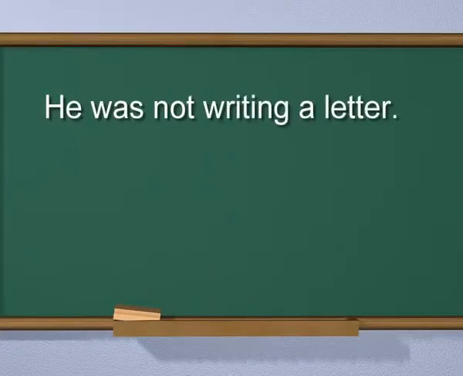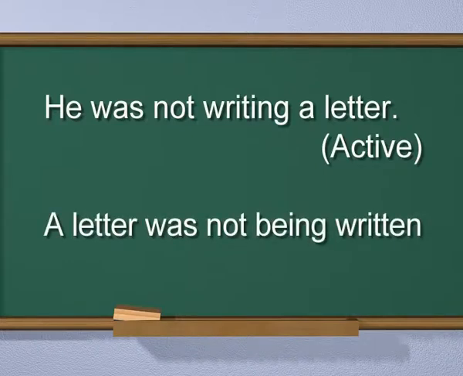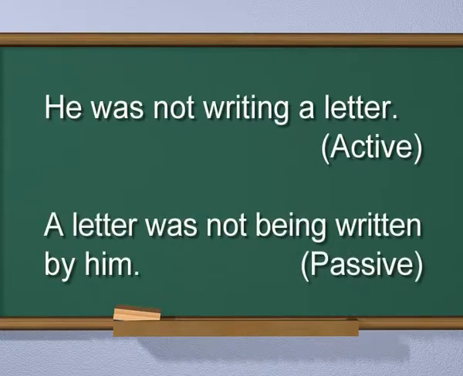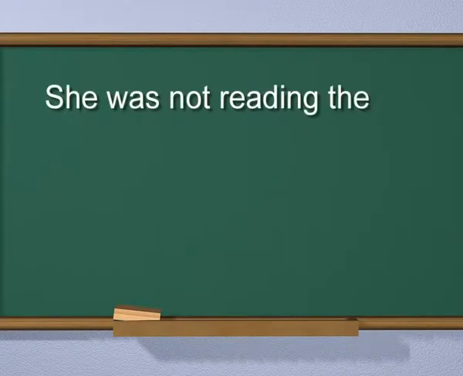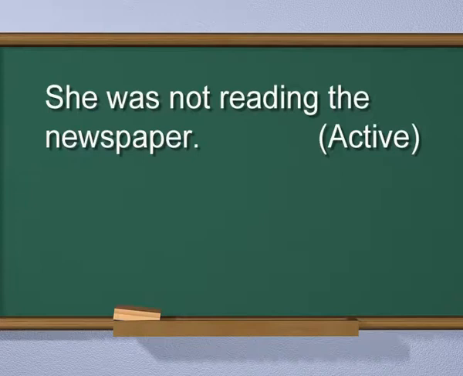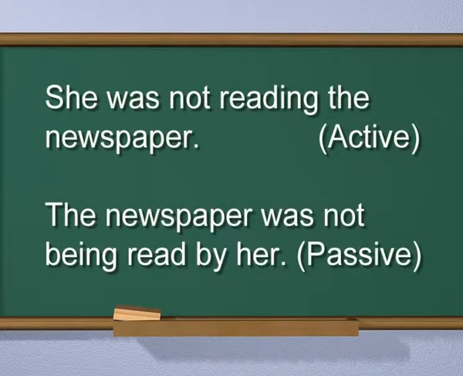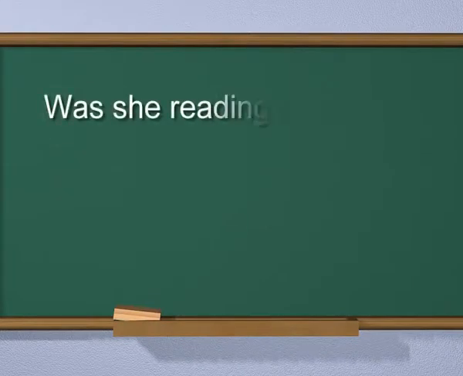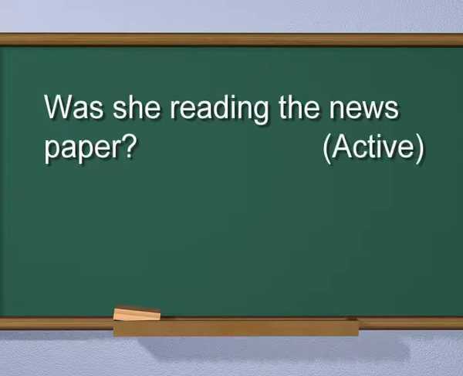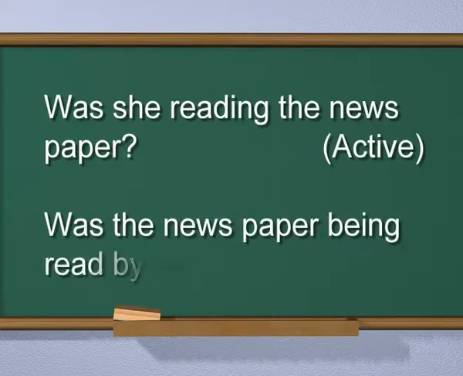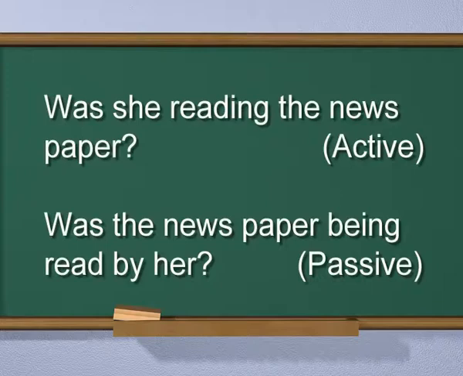He was not writing a letter. Active. A letter was not being written by him. Passive. She was not reading the newspaper. Active. The newspaper was not being read by her. Passive. Was she reading the newspaper? Active. Was the newspaper being read by her? Passive.